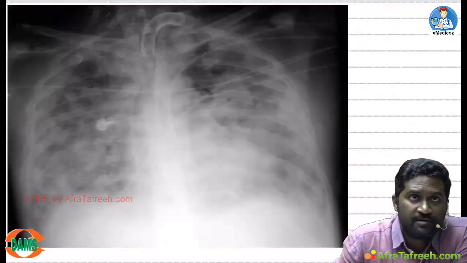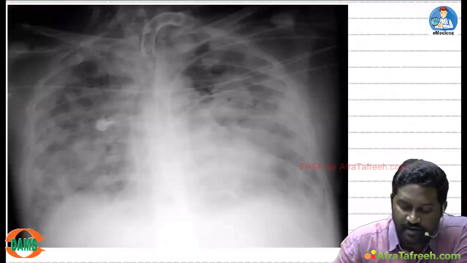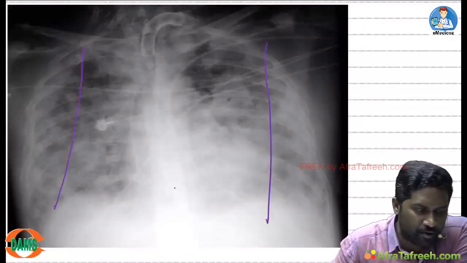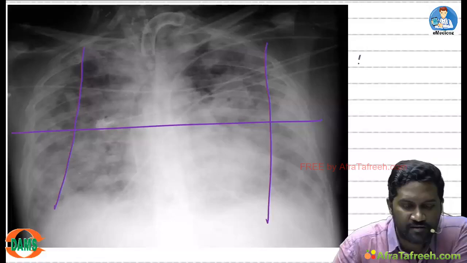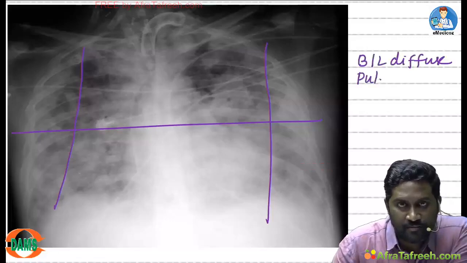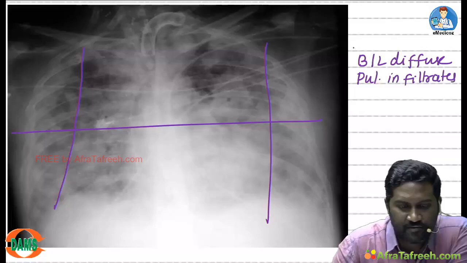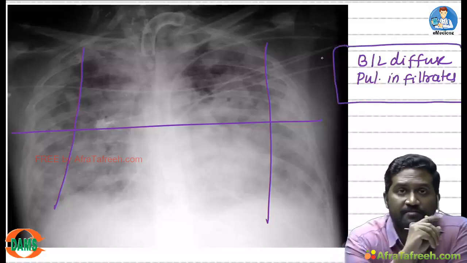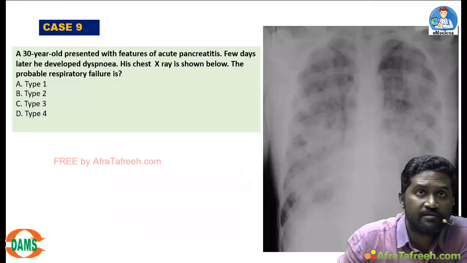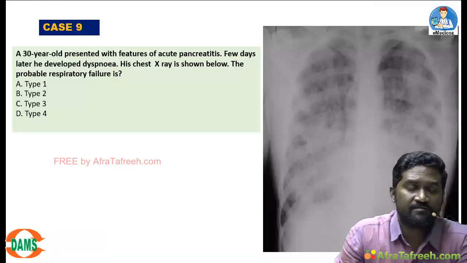This is how a chest X-ray in a patient with ARDS looks like. You can notice bilateral, top to bottom, side to side, diffuse infiltrations. Bilateral, diffuse pulmonary infiltrates are seen. So this is the classical chest X-ray of a patient with ARDS. Bilateral, diffuse, pulmonary infiltrations. Let us see some cases.